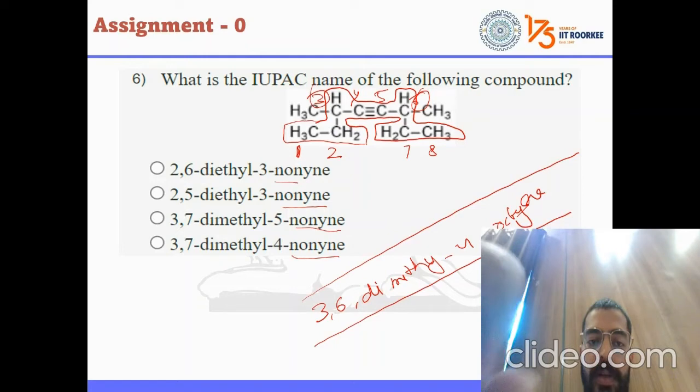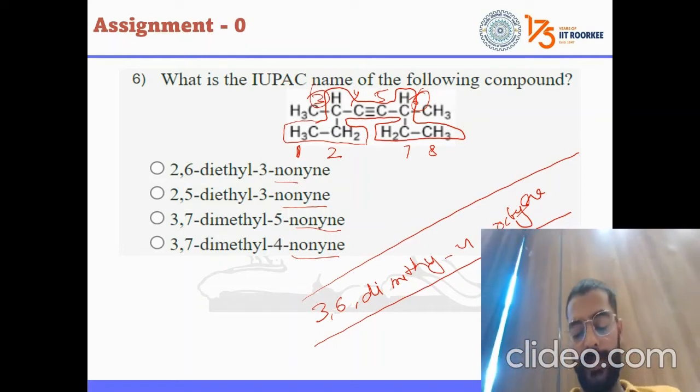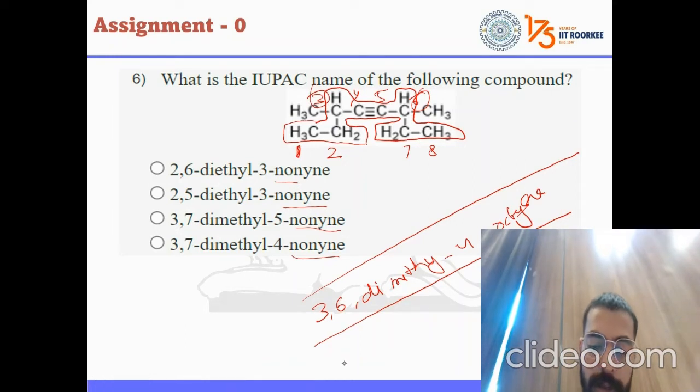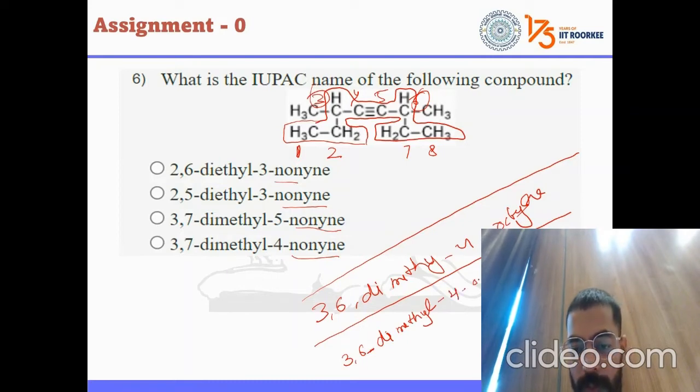I hope you have heard me, because my writing is not good. Again, I should write it properly. 3,6-dimethyl-4-octyne, and I think it is now readable.